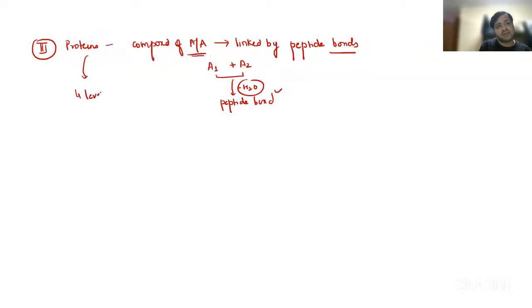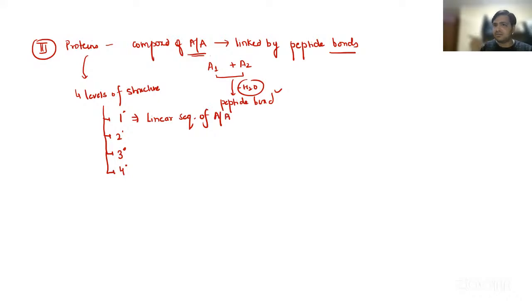I will be discussing all four levels in detail in the upcoming questions, but over here, remember, we have the primary structure, the secondary structure, the tertiary structure, and the quaternary structure of proteins. The primary structure, in short, is the linear sequence of amino acids, right?